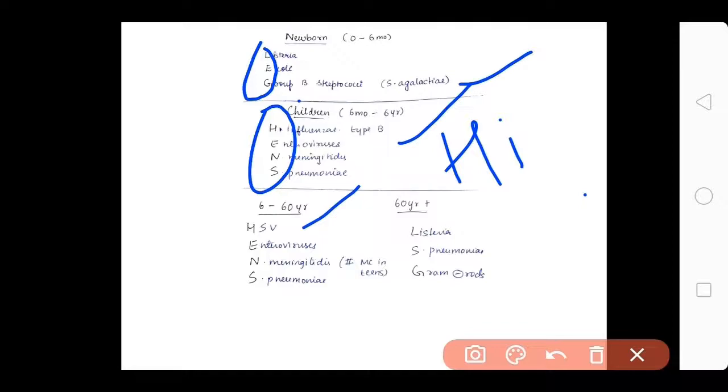And remember E. coli will be only in babies, so as they grow it is enterovirus. So you have to remember that it is a virus, it's not a bacteria, it's a virus. Then again I told you this is remembered by HENS. Then again here you will be remembering it by, now it is not LEG, it is LSG.